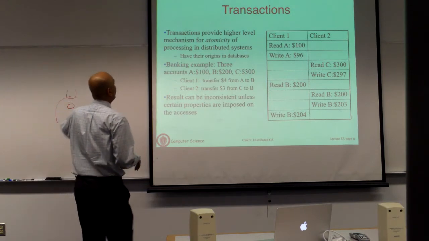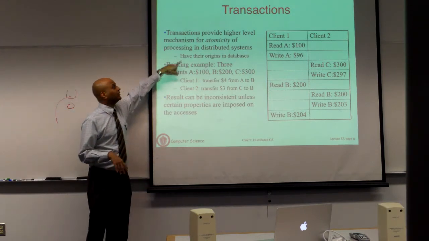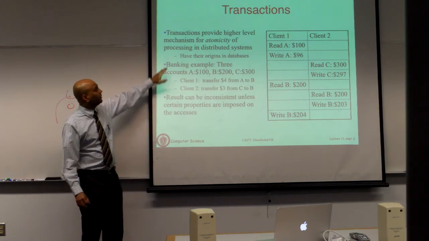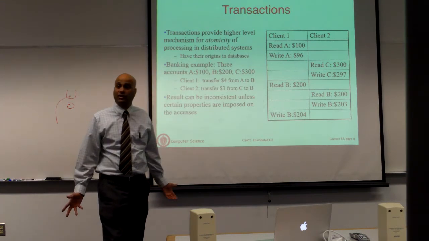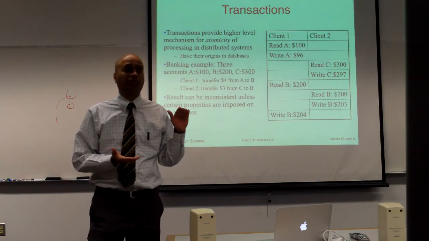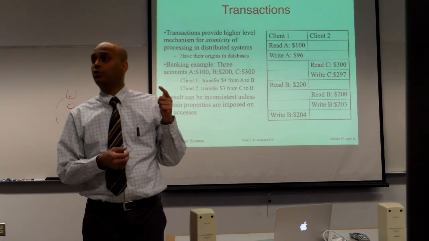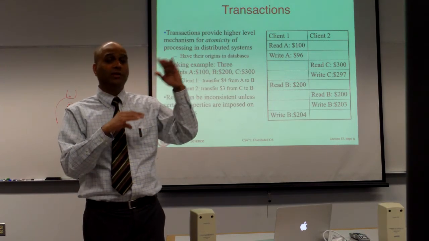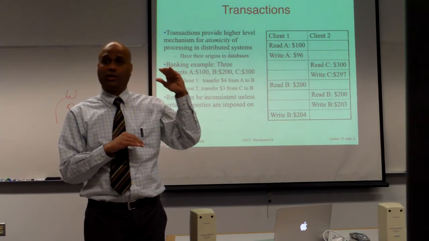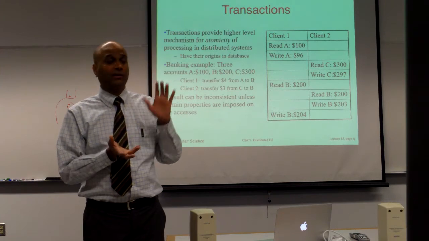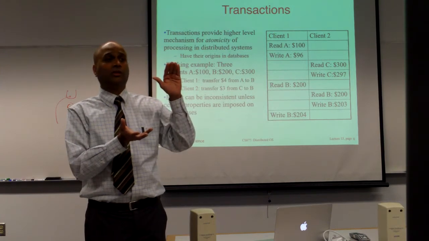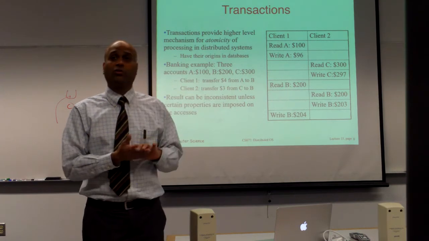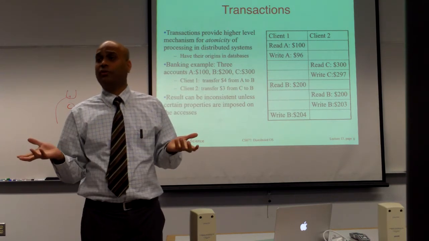Transactions are primitives or abstractions that give you a property called atomicity. Atomicity essentially means all or nothing. If you have a set of instructions, some code, and you protect it by a transaction, there's a begin transaction and an end transaction around those lines of code, then if the transaction executes, it either looks like the whole set of instructions executed atomically, or none of them executed.